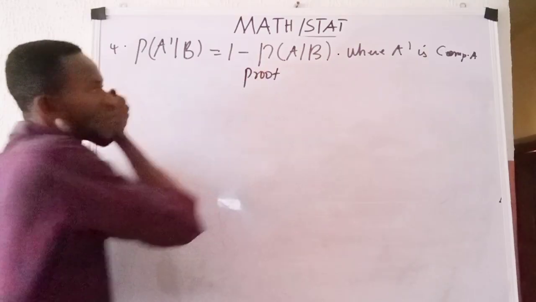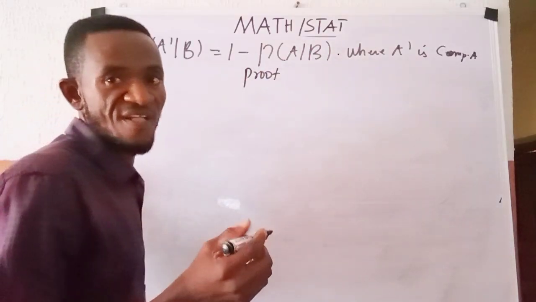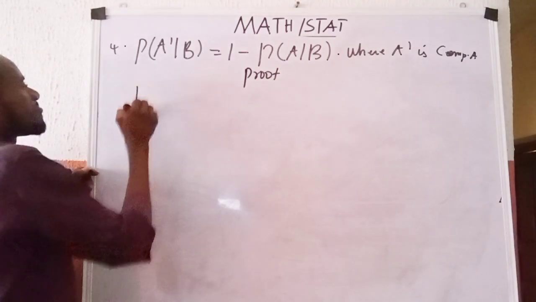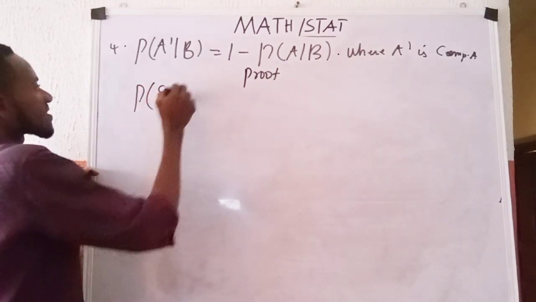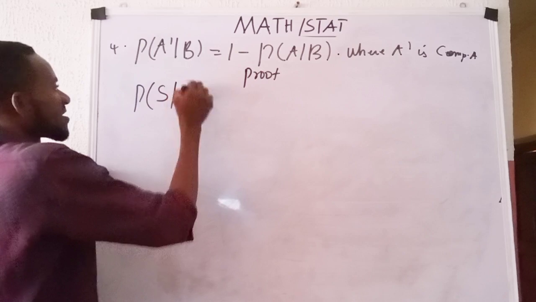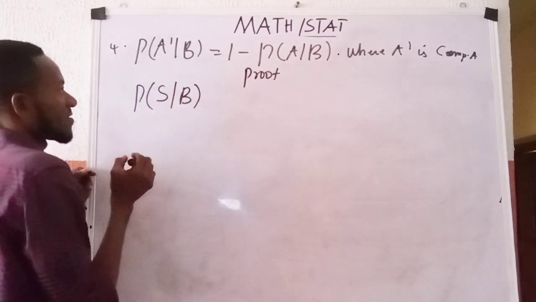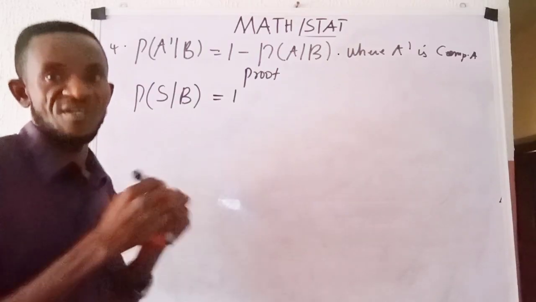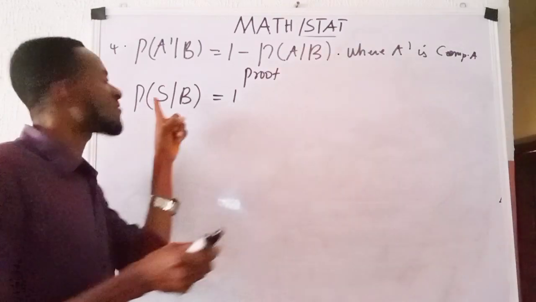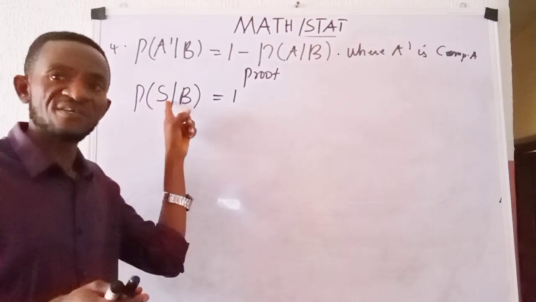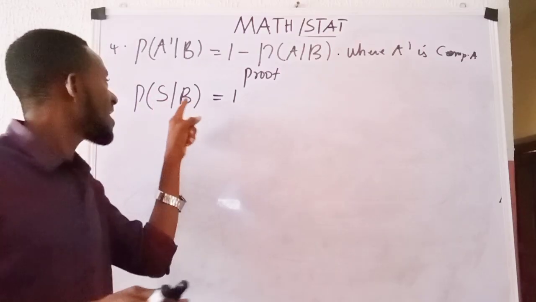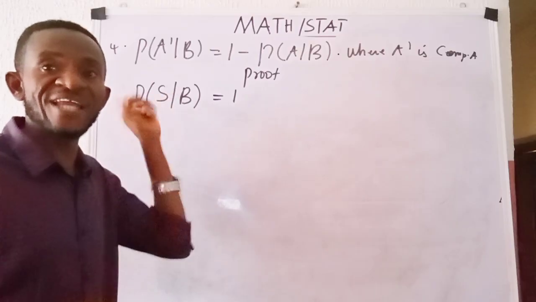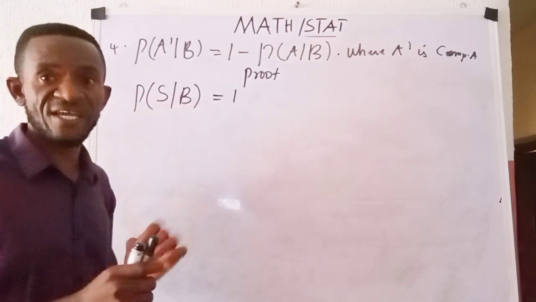Let's see how we go about it. Remember that we have that P of S given that B has occurred is given as 1. You know this, that the probability of the sample space occurring, given that another set or event B associated with the sample space earlier had occurred, is 1.